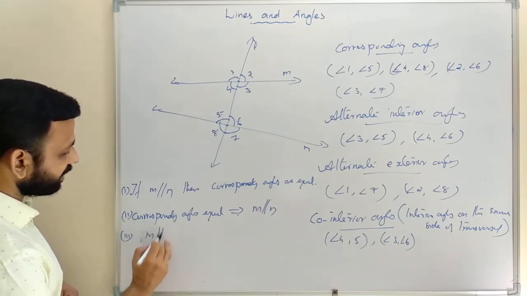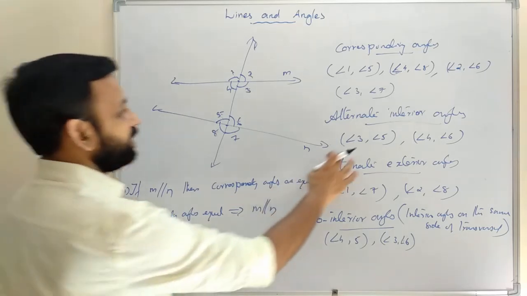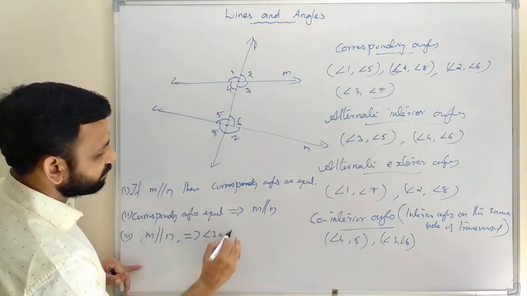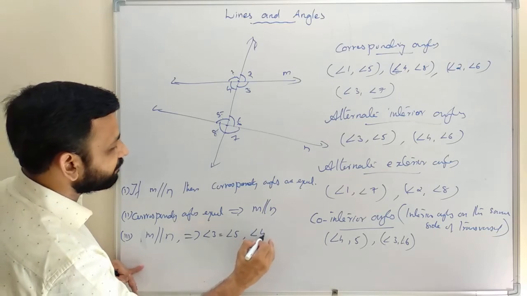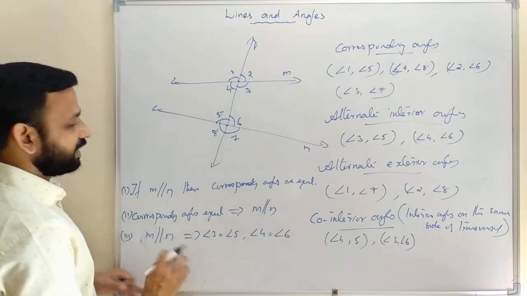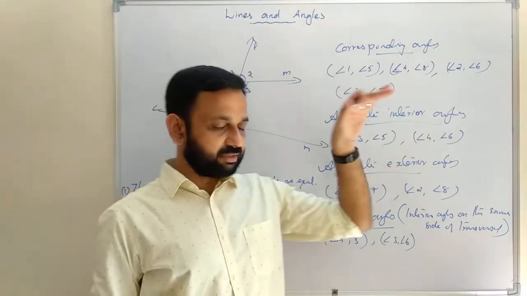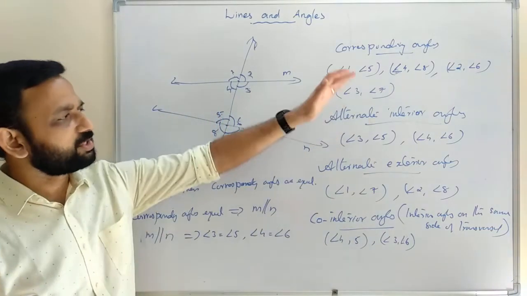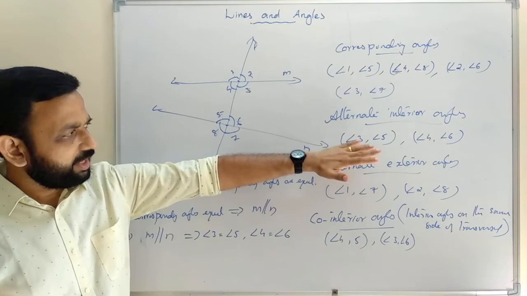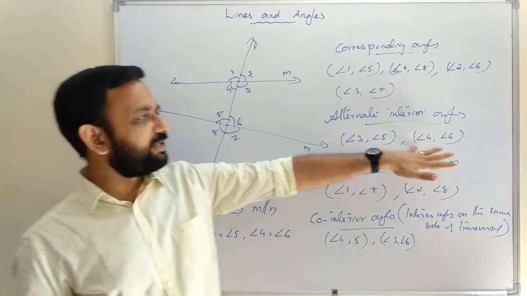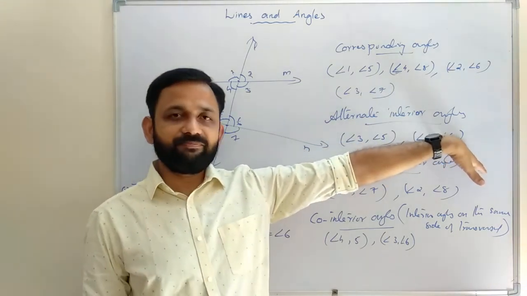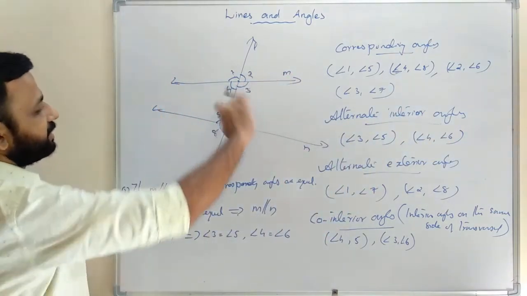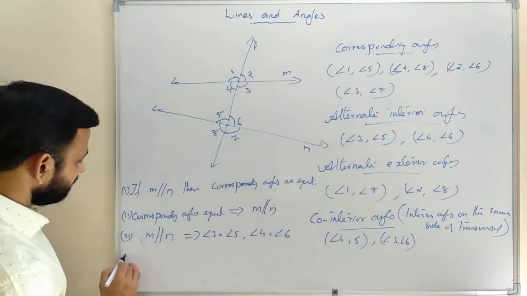If M is parallel to N, then each pair of alternate interior angles is equal. Angle 3 equals angle 5 and angle 4 equals angle 6. That is theorem 6.2. Then the converse of this one is: if any one pair of alternate interior angles is equal, then the lines are parallel. So that is the fourth one.